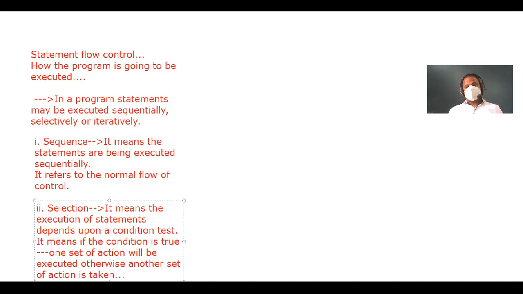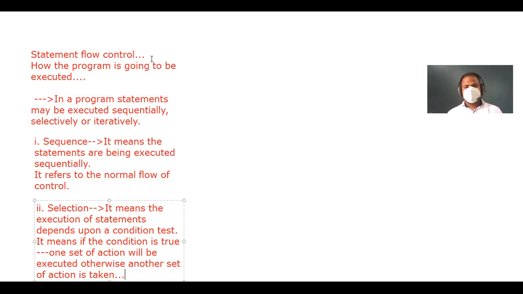So that is all about the selection. It means some condition will be there, and if the condition is true, then the first portion of the coding will be executed, and if the condition is false, then the second portion, after the else portion. We are talking about the if else.